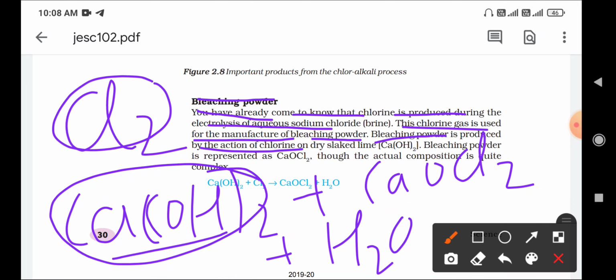When chlorine gas is passed through the slaked lime, it forms bleaching powder and water. What is the formula of bleaching powder? CaOCl2 is the bleaching powder.